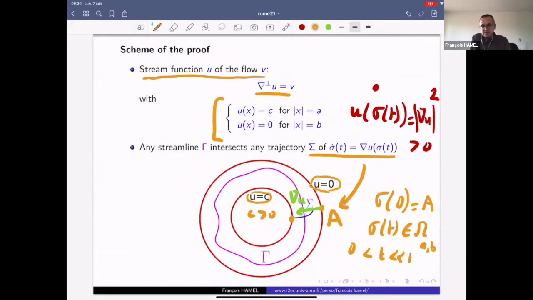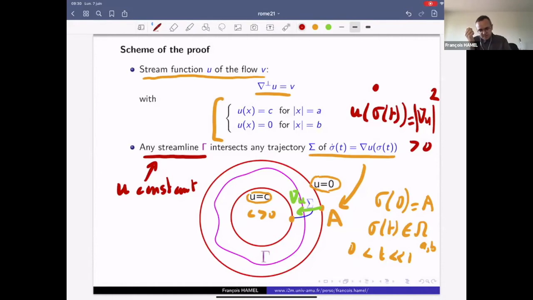at an interior point. Okay, now let us look at a streamline capital gamma. So along the streamline, the function u is constant. So u is constant along capital sigma. And since u has no critical point, and since this streamline cannot make infinitely many loops, it has to be closed. And also this streamline capital gamma has to surround the origin.